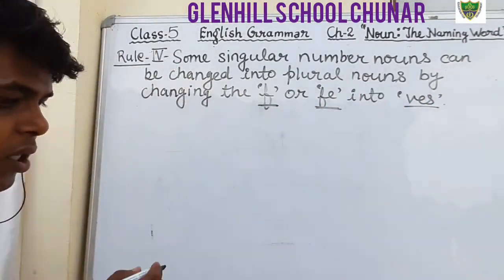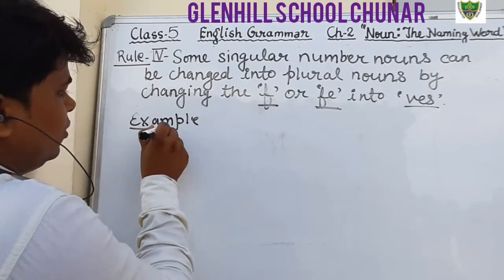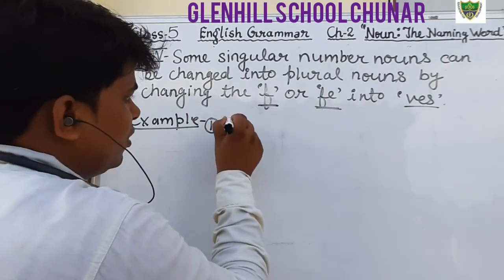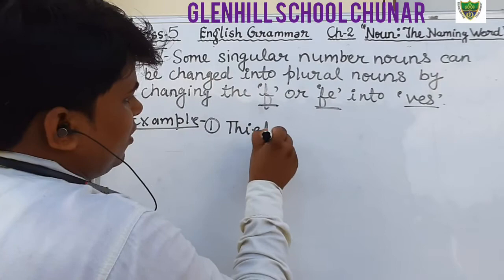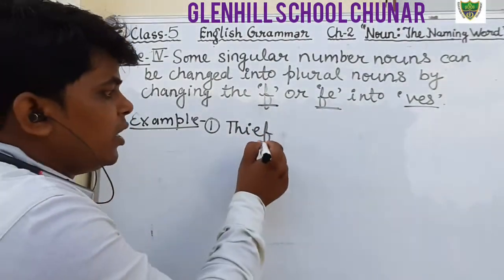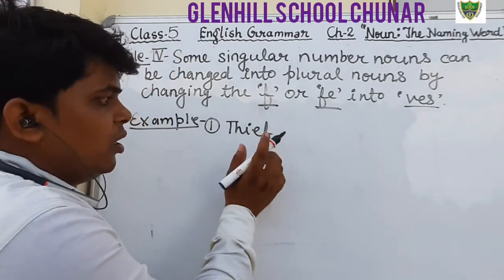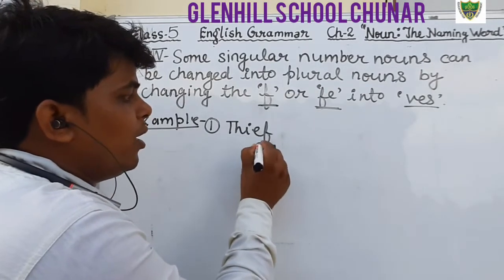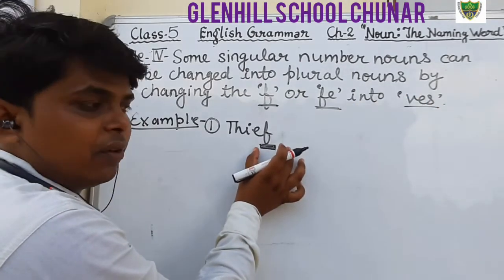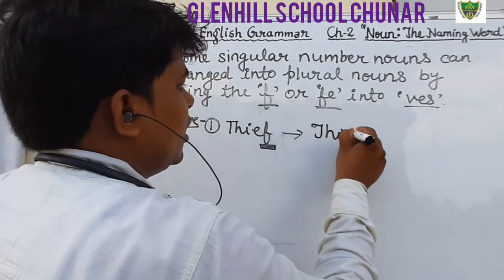Okay, we will see examples. Example. First example we will see: thief, T-H-I-E-F. This is a singular noun, and it ends with F. Then just see, it ends with F, and while making the plural we use VES in the place of F. So the plural of thief will be thieves.